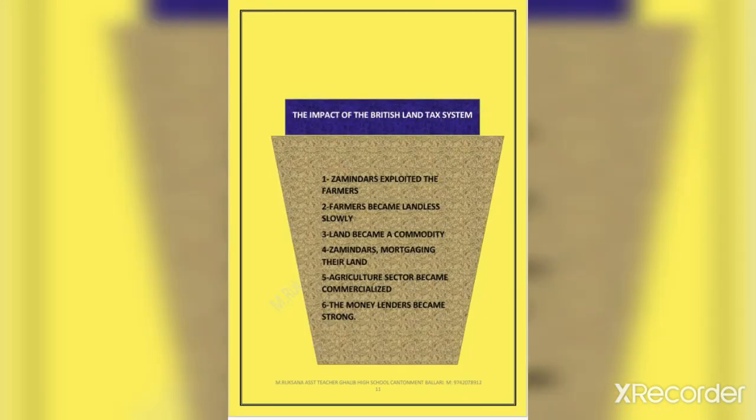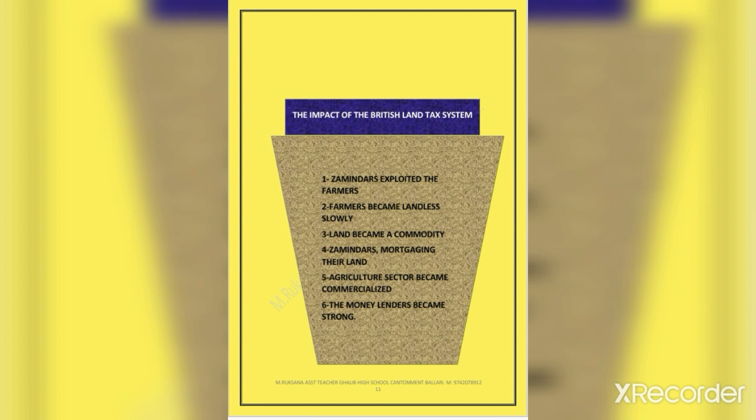Let's see the impact of the British land tax policy. A new class of zamindars who exploited the farmers was created. The farmers who were subjected to the exploitation of the zamindars slowly became landless. Land became a commodity. Loans could be raised by mortgaging the lands.